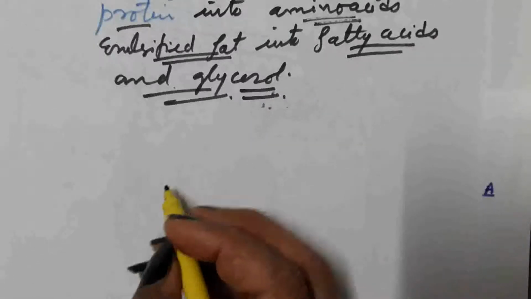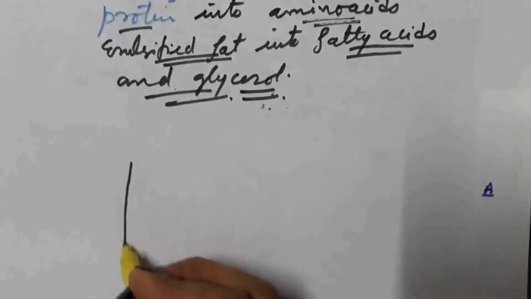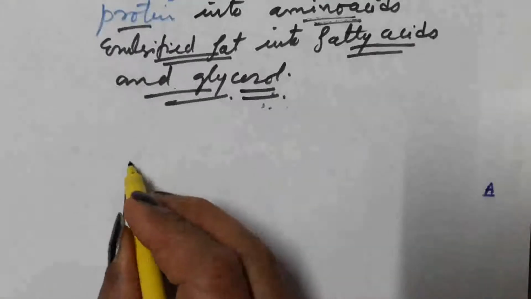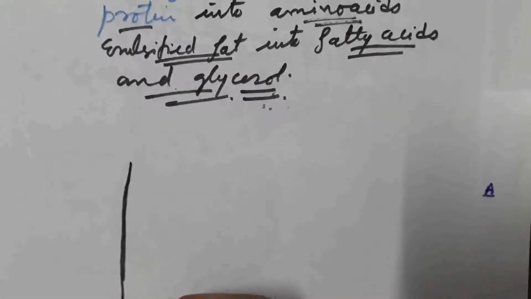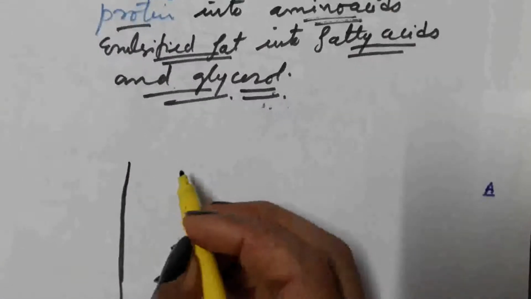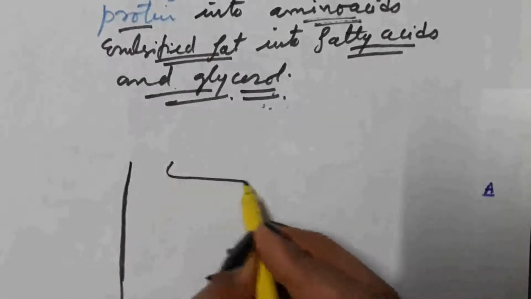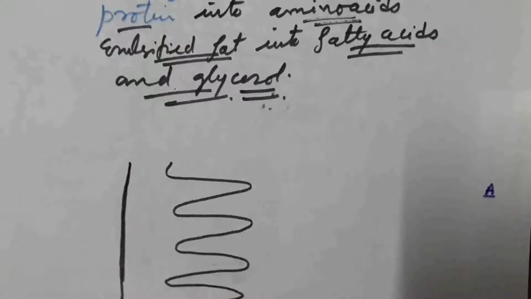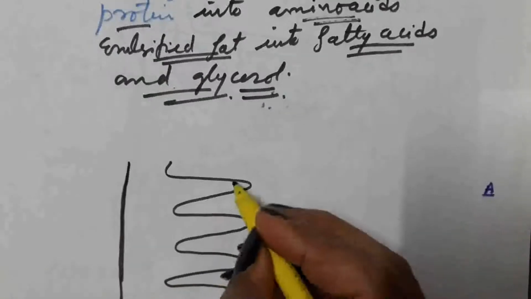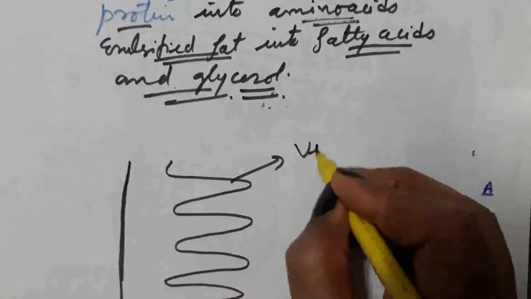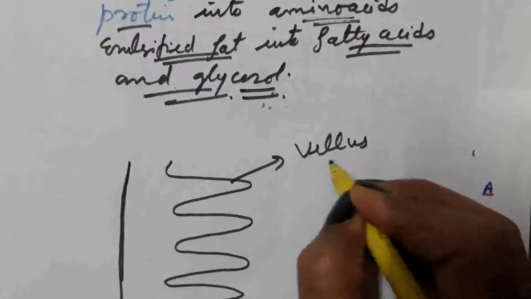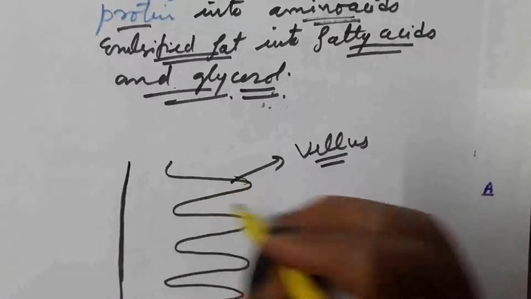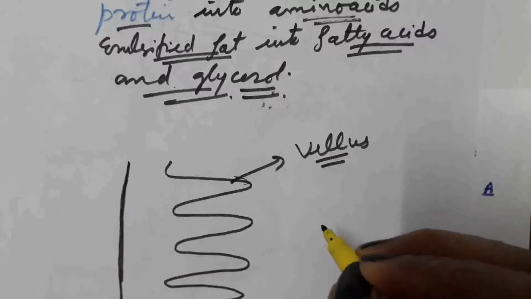This is the wall of the small intestine. There are present finger-like projections which are known as the villus. Villus is used for the single finger-like projection.